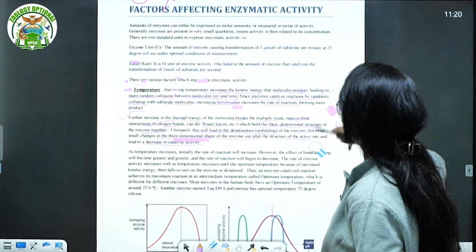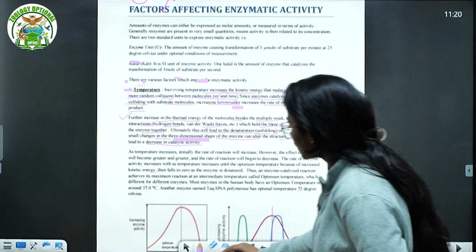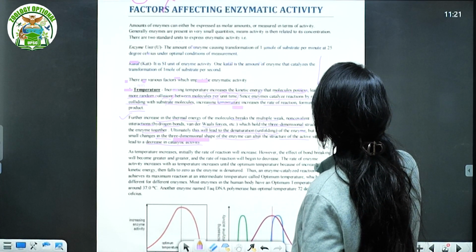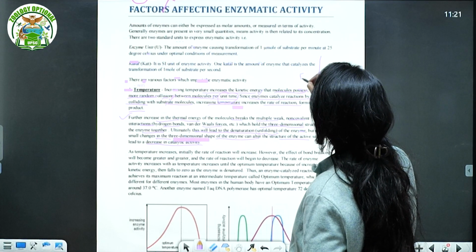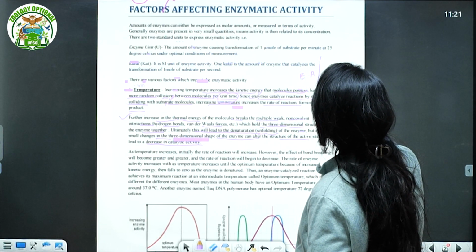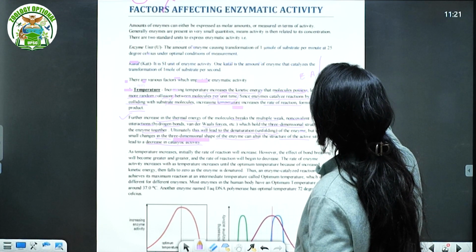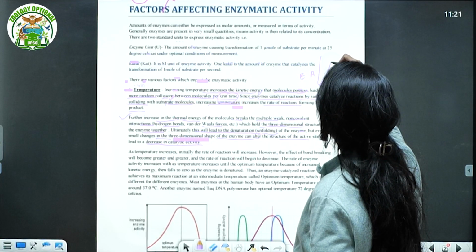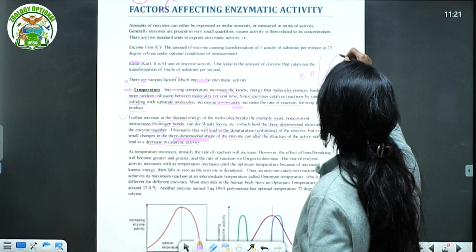So if you want to show it like that, suppose that this is temperature, and this is the enzymatic activity. Okay, as we are increasing the temperature, the collision probability increases and the substrate stability is opening, so the enzymatic activity is increasing.